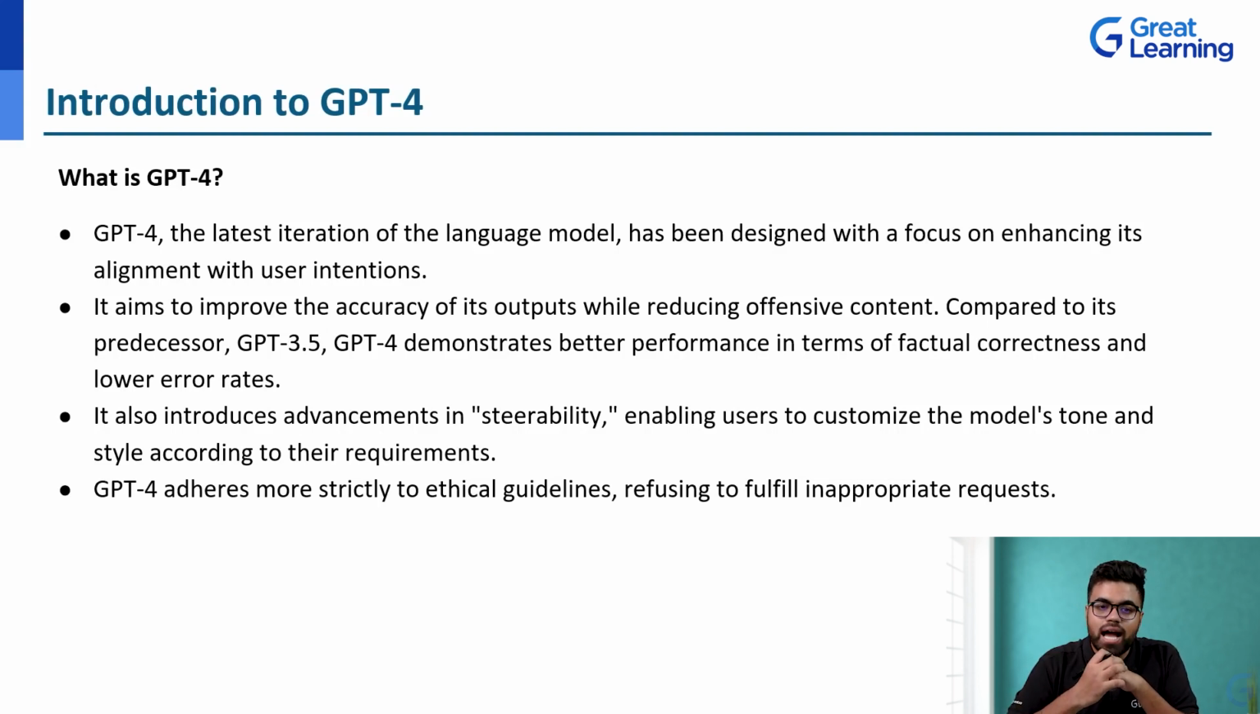Now it aims to improve the accuracy of the outputs, right? It has a higher order thinking. It has a cognitive thinking. It has a logical reasoning, better, high quality logical reasoning, right? So compared to its predecessor, it demonstrated better performance in the factual correctness of the things that are there, and the error rates are low. It also introduced advancements in the steerability, right? Enabling the users to customize the model's tone, the tonality, and also the style according to the requirement that is there, right? GPT-4 adheres more strictly to the guidelines that are there, refusing to fulfill any inappropriate request that comes up, right?